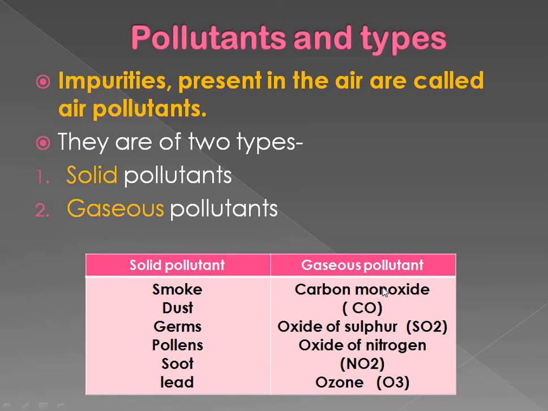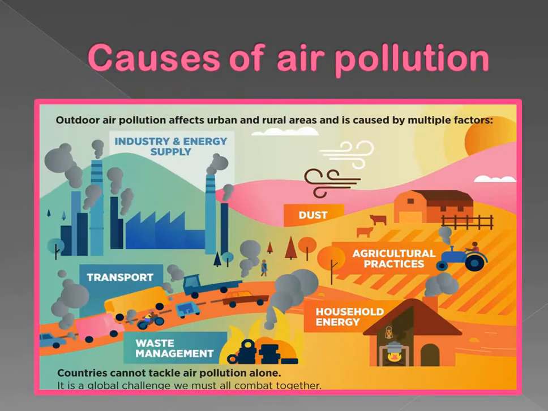Gaseous pollutants are carbon monoxide, CO, oxide of sulfur, SO2, oxide of nitrogen, NO2, and ozone, O3. But you cannot inhale ozone gas. It is an impure gas and it may cause harm to your body. Although it protects you from the harmful rays of the sun, you cannot inhale ozone gas.